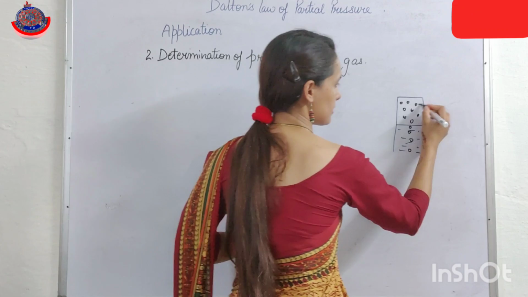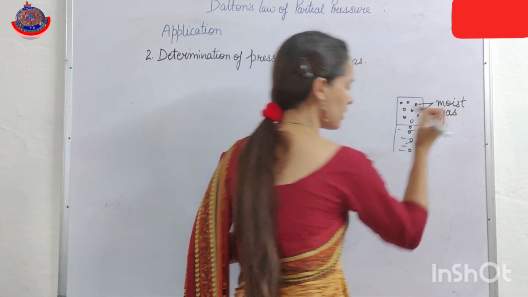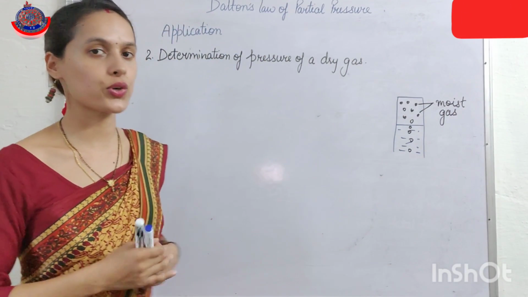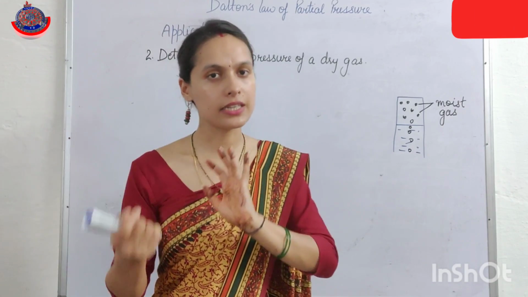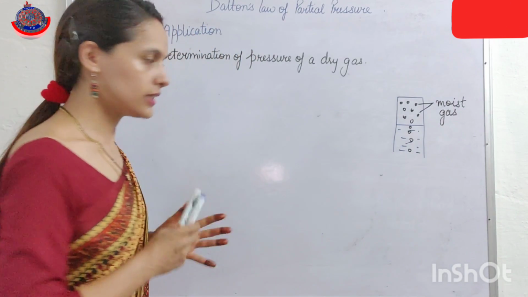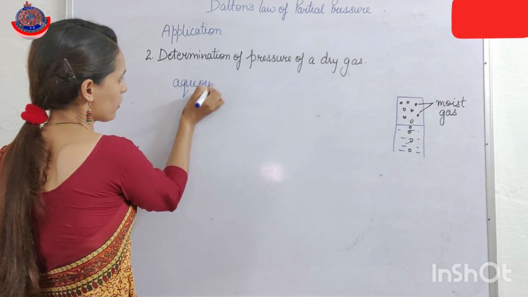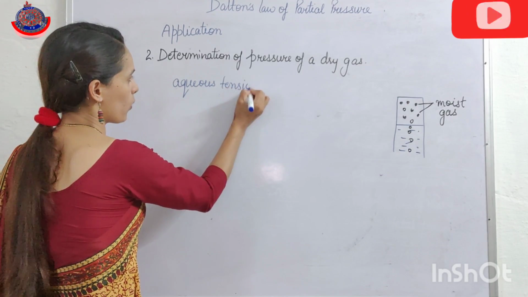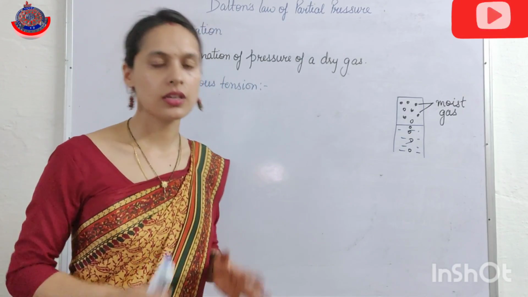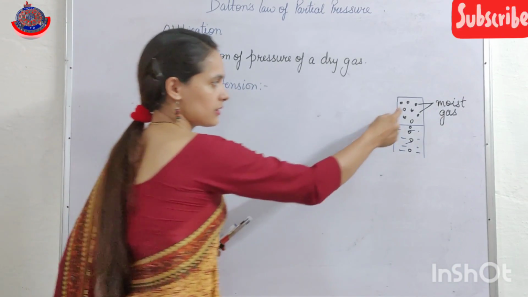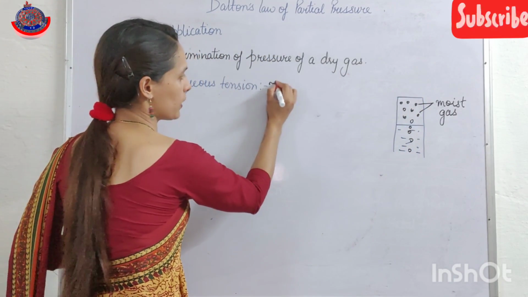Now these gases are actually moist gas. These gas molecules are the moist gas molecules because they are saturated with water molecules. But we have to find out the pressure of the dry gas. Now one term comes here, and that is aqueous tension. What is aqueous tension? The pressure exerted by the water vapors is known as aqueous tension. Means in this area, the pressure exerted by the water vapors.